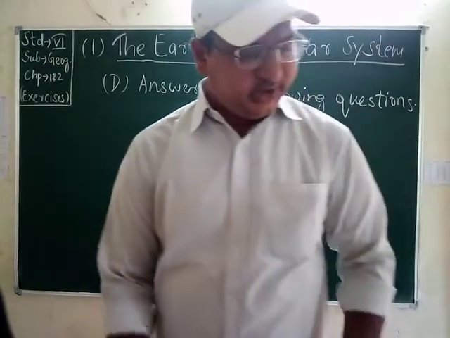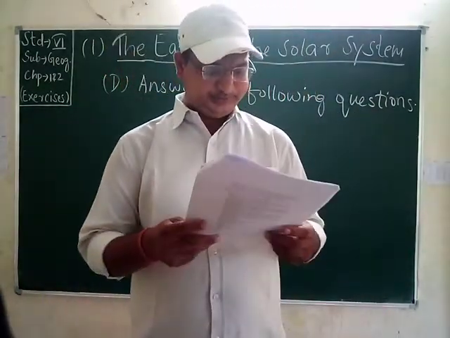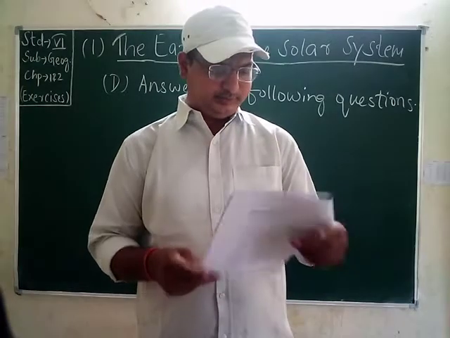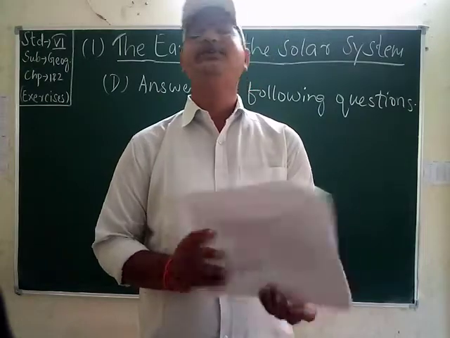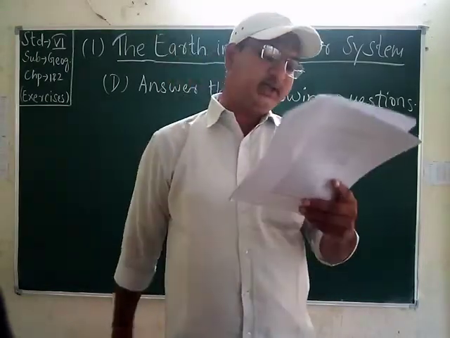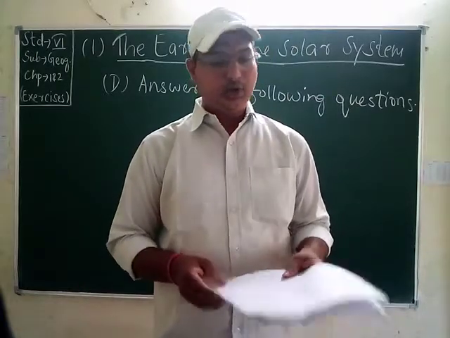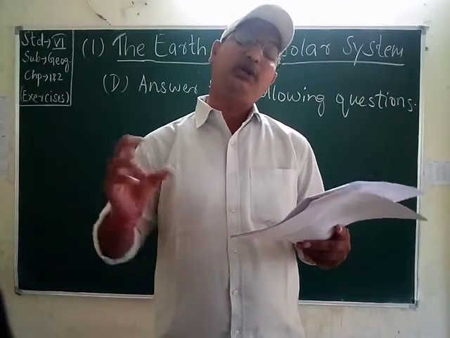Why do we refer to Venus as a sister planet of the Earth? Yes, it's also very true that I have told you that Venus is the Earth's twin. Okay. Venus and Earth are called the twin planets. Okay, why? What is the reason? Because Venus is slightly smaller than the Earth in size.